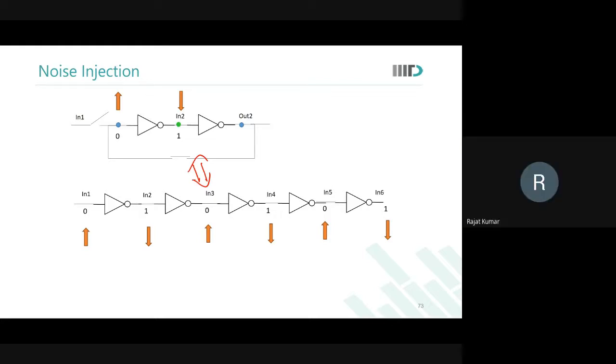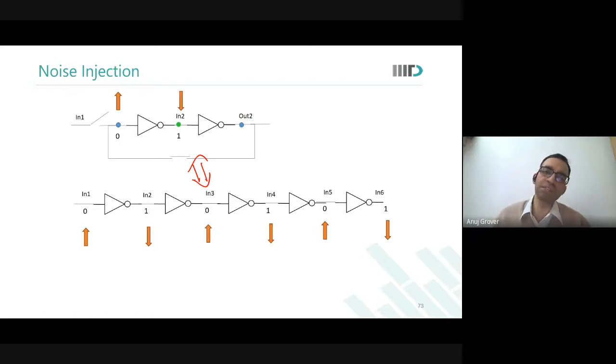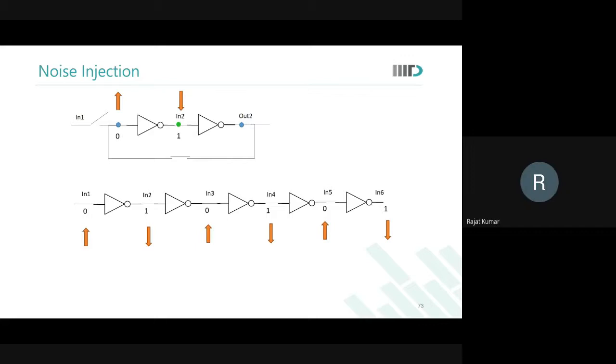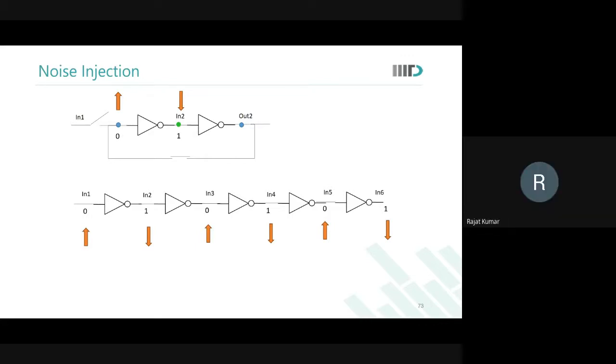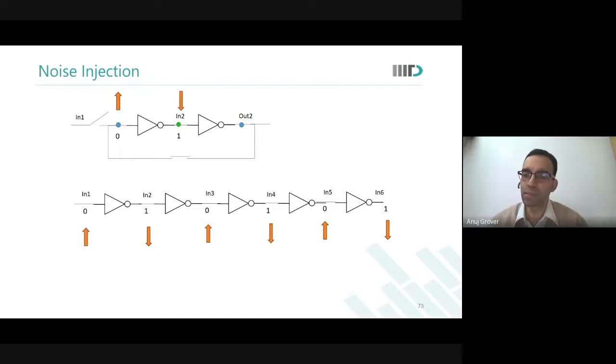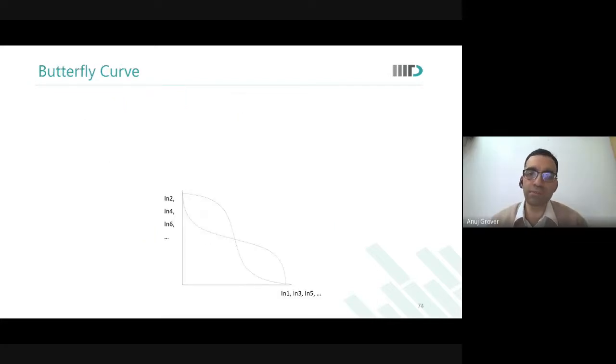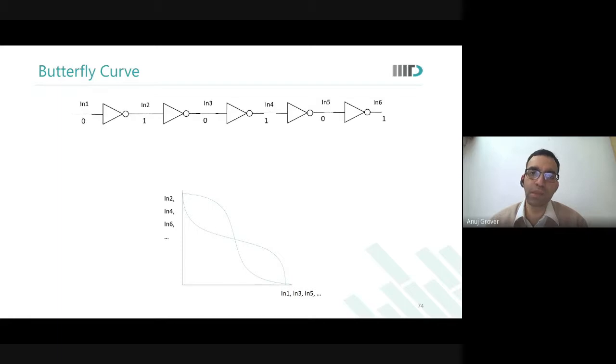Yes, sir. So I'm trying to disturb this latch. That essentially means that I'm trying to disturb this long chain of inverters, and I'm putting that noise everywhere. Yes, sir. So now what happens? Now let us look at this butterfly curve again. On one side, instead of writing out2, I have written N1, N3, N5. On the other side, I have N2, N4, N6. All the odds are on one side, all the evens are on the other side.